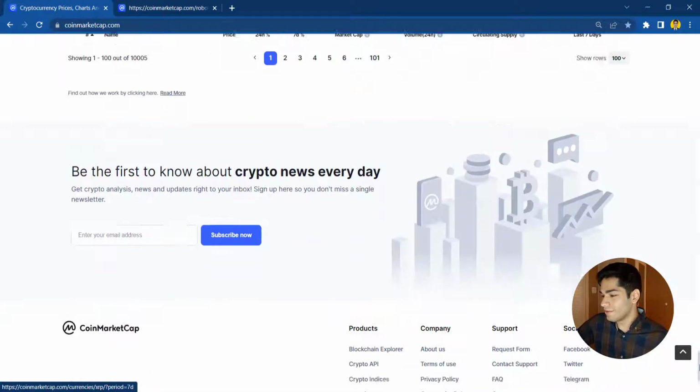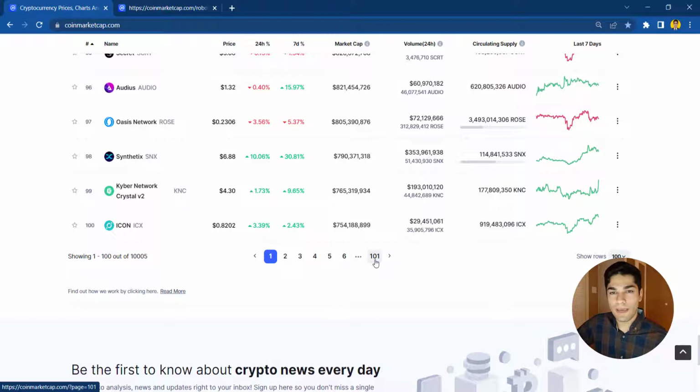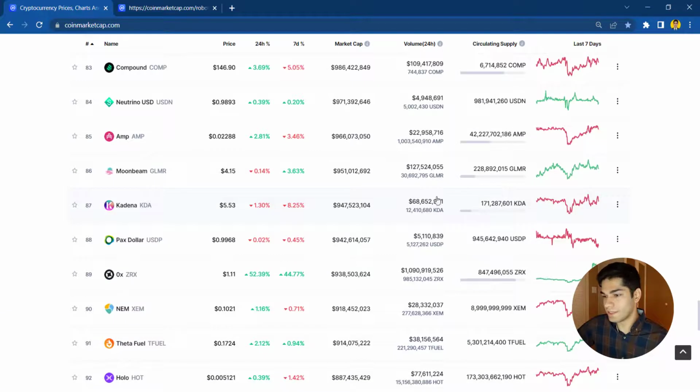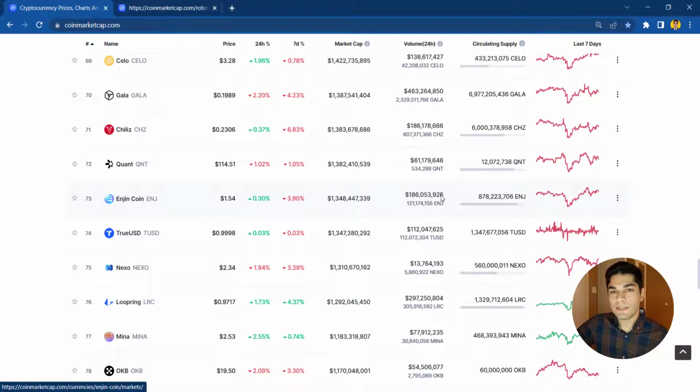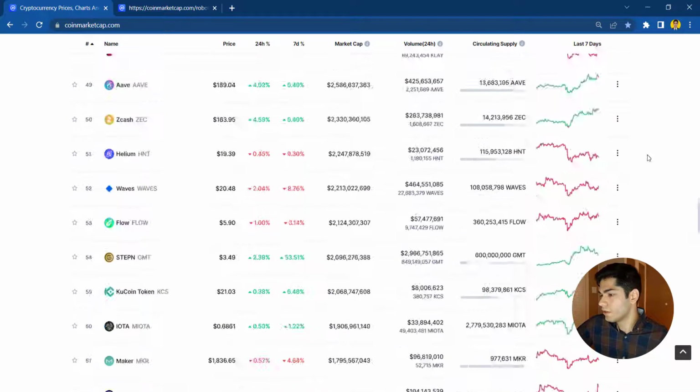So as you go down, you can see that there are 101 pages in this website, and we are going to scrape everything in this table and save it in a JSON file. A JSON file is basically a simple, lightweight type of data format. Also you can use CSVs or TXTs. You can save it anywhere that you want, like in a database, anything. It doesn't matter actually.